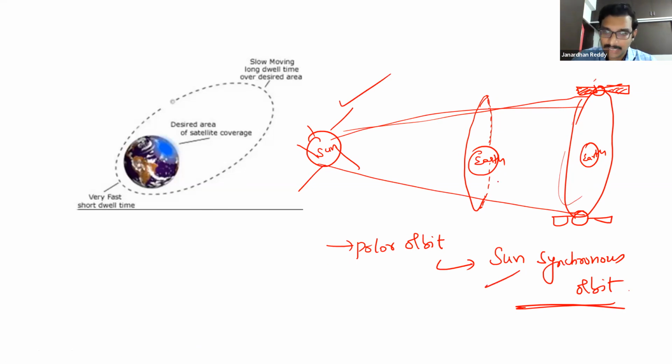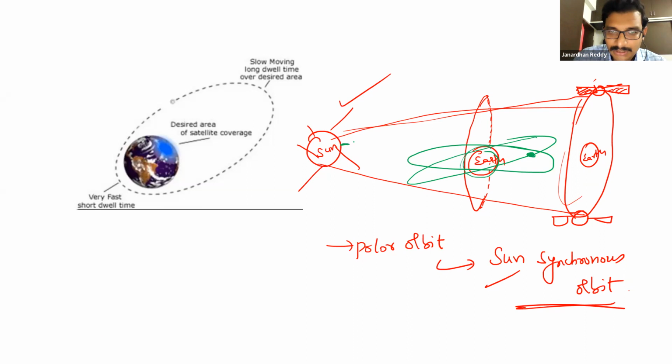If the orbit is like this, the other type, with some inclination also, it is surrounding the Earth. Earth is everything. If the satellite is like this, it can't be seen by the sun, it can't receive the sun. So this is definitely not sun synchronous. What is remaining? Earth synchronous. Earth is nothing but geo. So all these orbits in green color are called geosynchronous orbits.